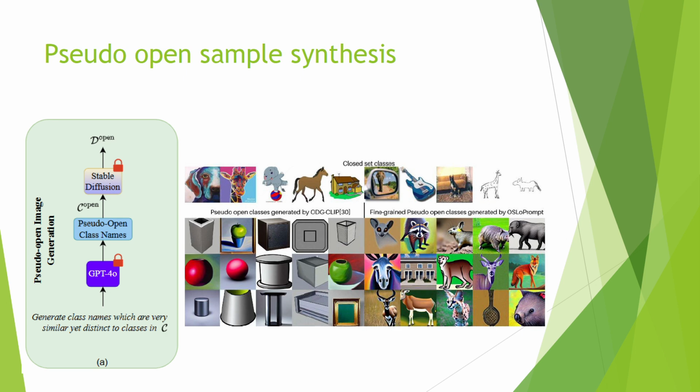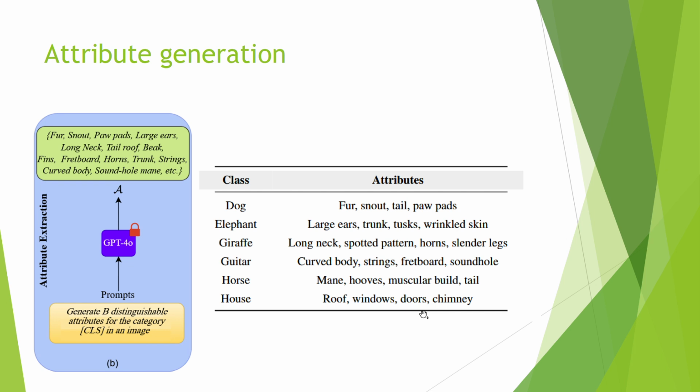And this is particularly important in tasks such as the low shot setting, where there are typically very few closed set samples. So we do a targeted pseudo open sample synthesis, in a way that we prompt GPT-4o to generate all the class names that are very close to the specified closed set of classes in the dataset. In this way, we get a list of classes, and then we pass that to Stable Diffusion. We can see that the generated images are much more related to the task that we are trying to solve when compared to the previous methods. And this will help the model to make a more informed decision boundary.